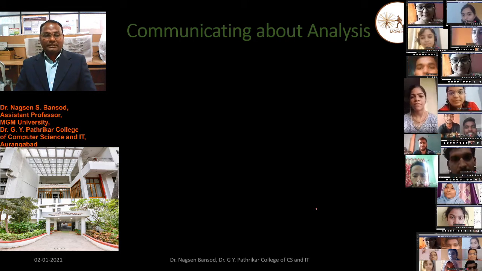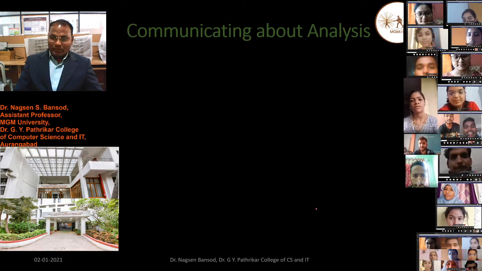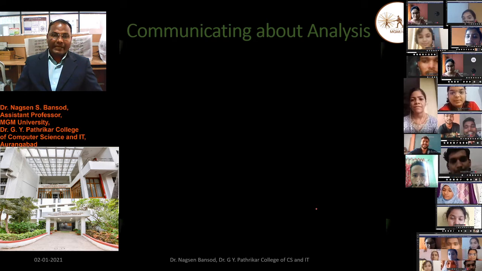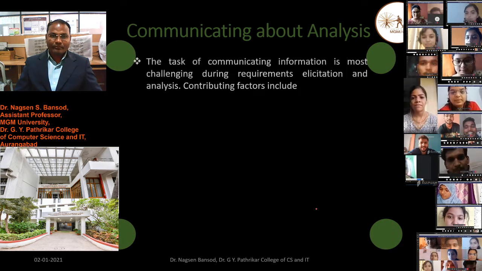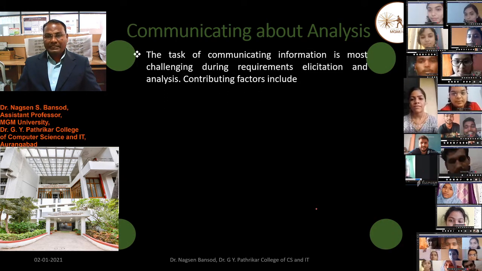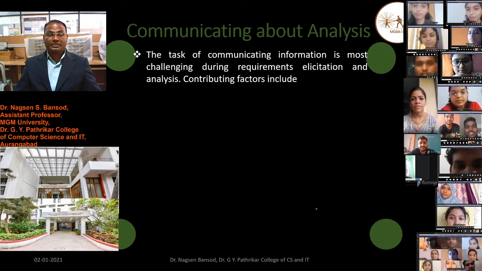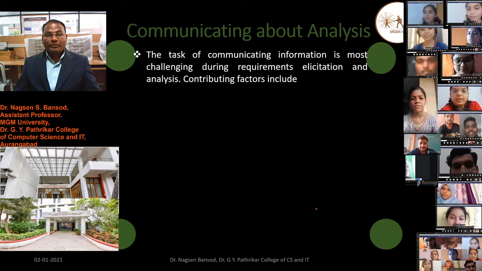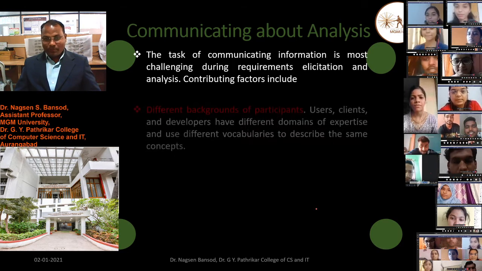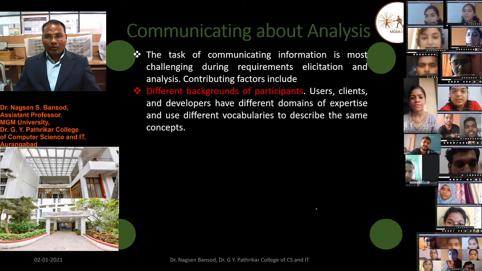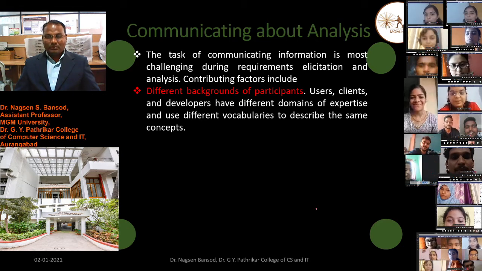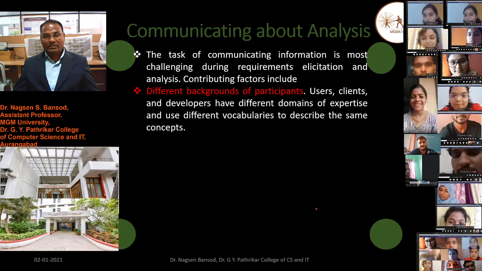Communication about analysis. The next point is the communication about analysis. The task of communicating information is most challenging during requirements elicitation, and the contributing factors include different backgrounds of the participants.